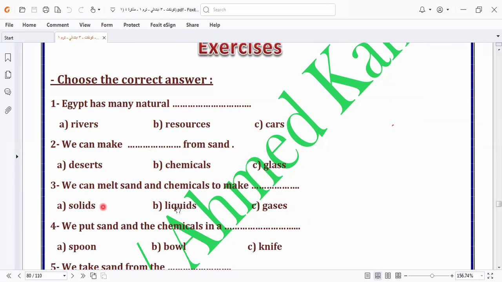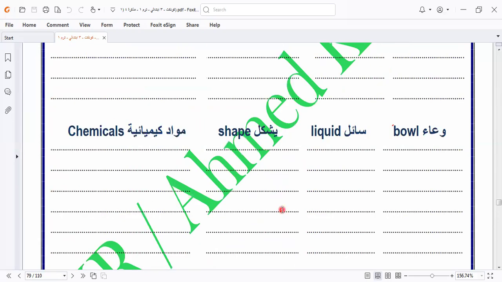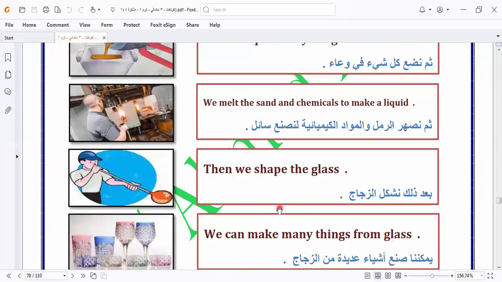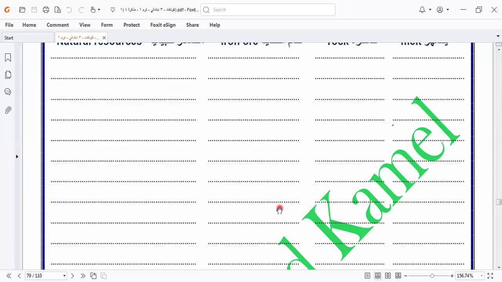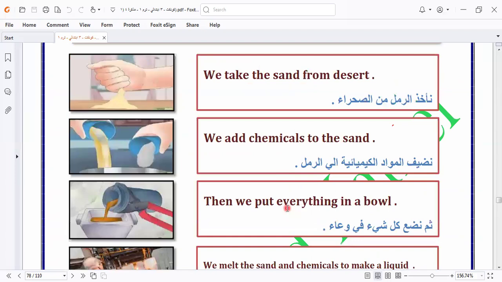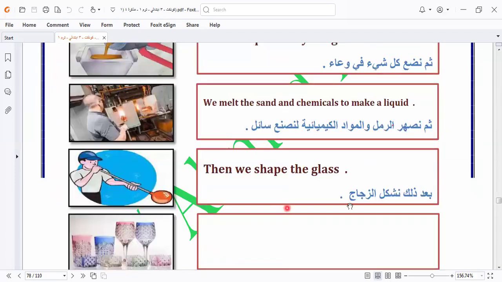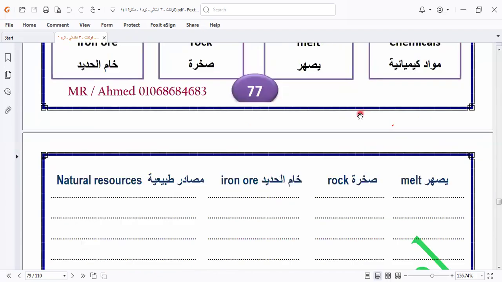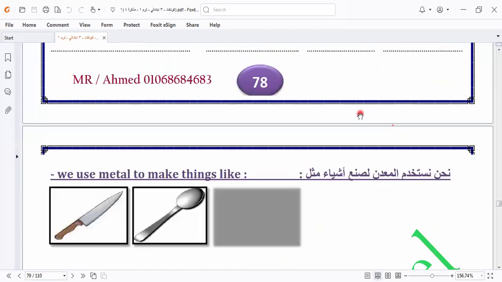To make solids, to make liquids, to make gases. Here we melt chemicals to make what? We melt chemicals here to make a liquid. Because here, when we want to make what? To make the glass. Okay, to shape the glass. So we melt sand and chemicals to make a liquid. So the answer will be liquid.